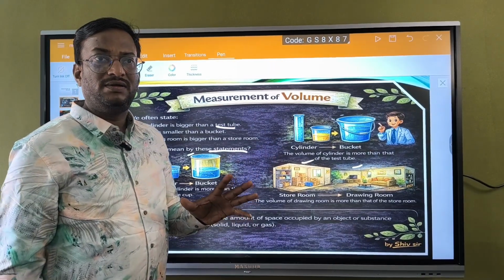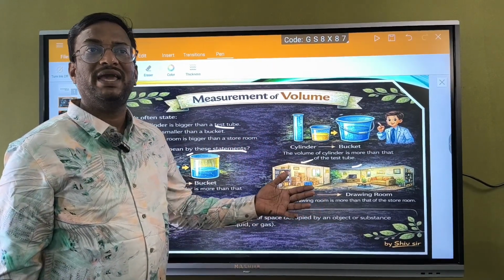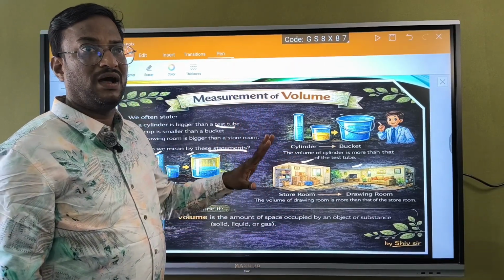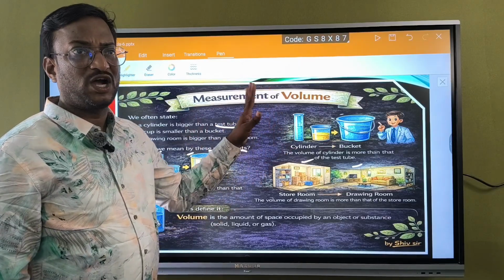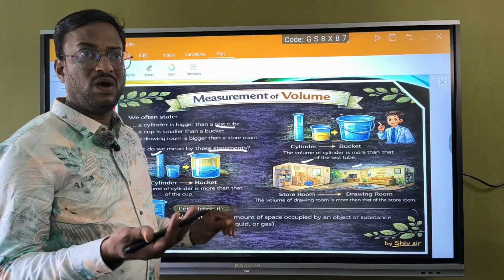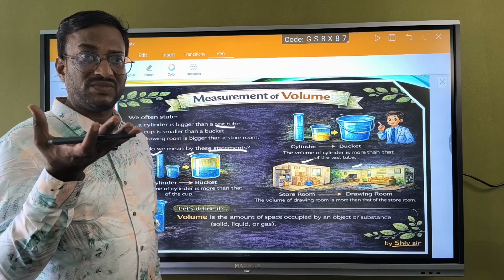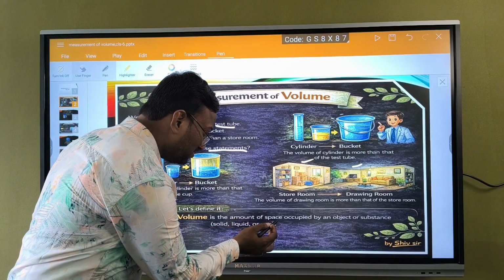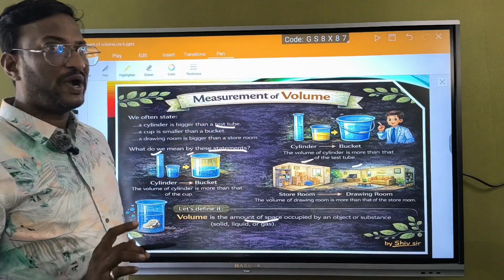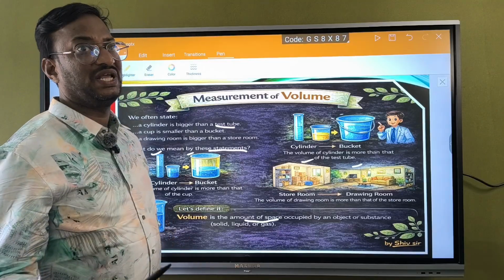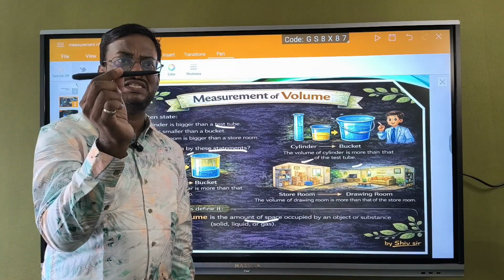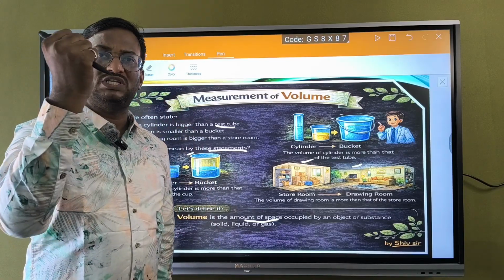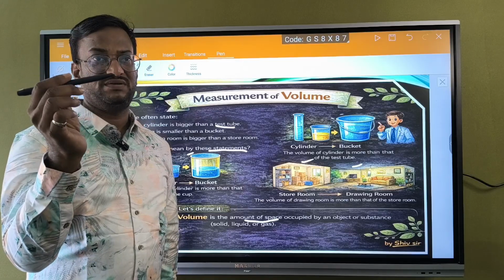See children, till now while we were talking about area, we said area occupied or space occupied, I mean the plane, the empty space. Now, the space occupied in a three-dimensional concept. This is a three-dimensional concept. Volume is the amount of space occupied by an object or substance. So this pen is there. This pen is occupying this much space in air. I can hold this pen, so we can find the volume of this pen.